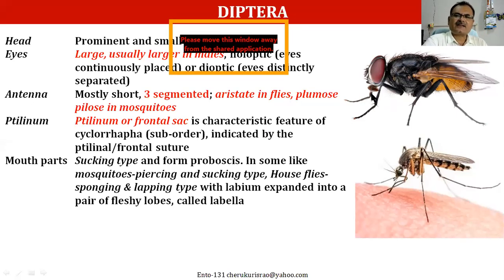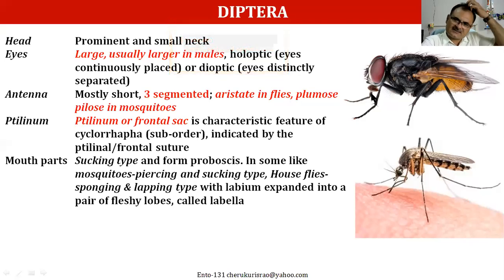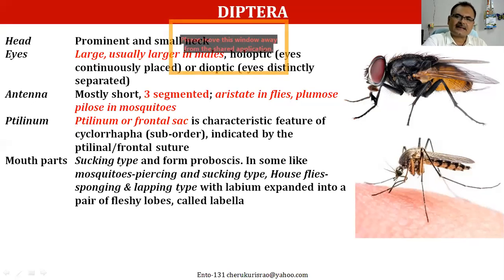Another important taxonomic character is that it has a ptilinum or frontal sac, which is actually a characteristic feature of the suborder Cyclorrhapha, because it has some frontal gland. If you remember, this kind of frontal sac or frontal gland is also available in termites.